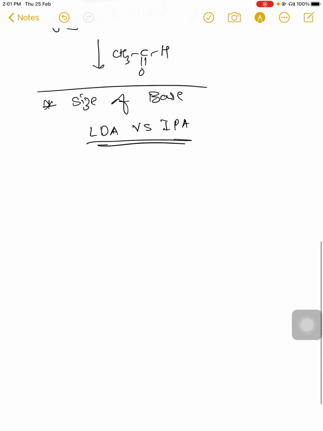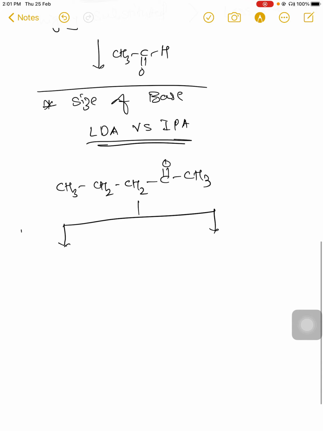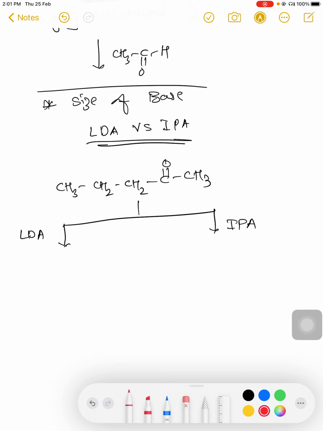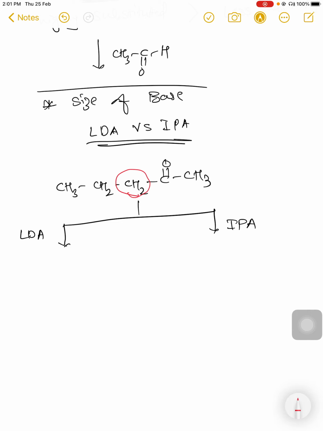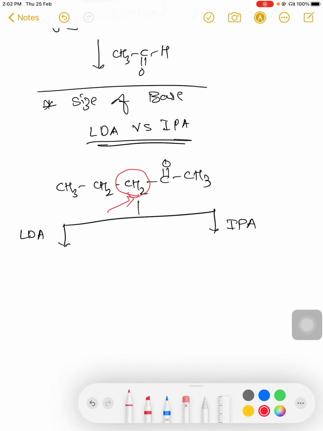So again we will consider the same molecule, CH3CH2CH2C=O CH3. Now what will happen when this molecule reacts with LDA and IPA? In the previous example, we have already discussed that the hydrogen atom will be abstracted from this position. Why? Because if hydrogen is abstracted from this CH2, there will be formation of a highly substituted enolate and it will be more favorable. But what happens in the case of LDA?